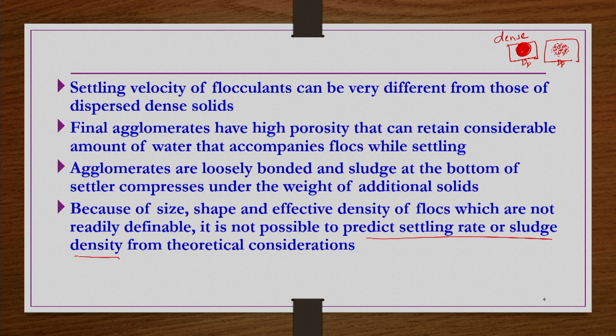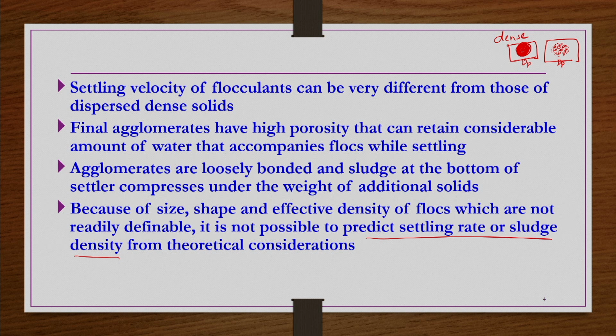So, with flocculation or sedimentation or thickening of fine particles forming a suspension, if you have a suspension with particles of very small size, like some microns, then theoretical calculation to get the settling rate, sludge density etc. is difficult, because the size, shape and effective density of flocs are not readily definable.